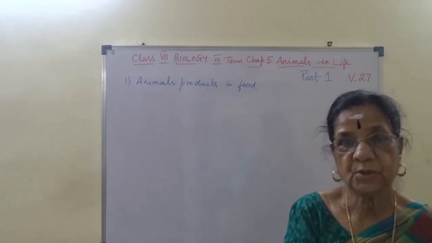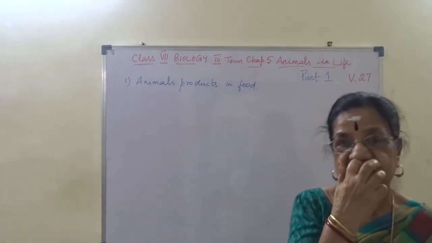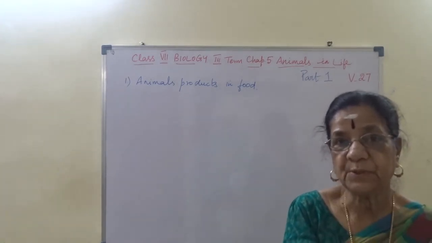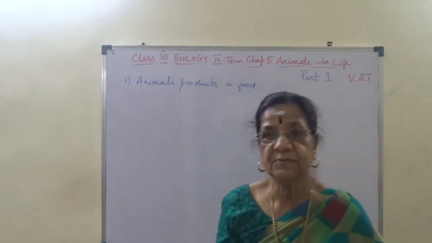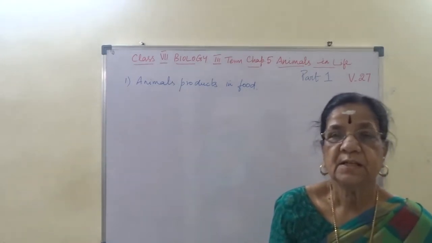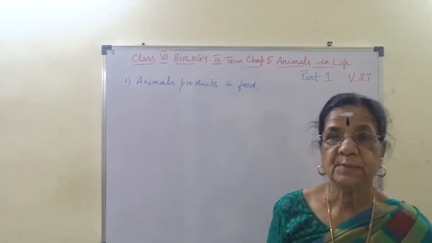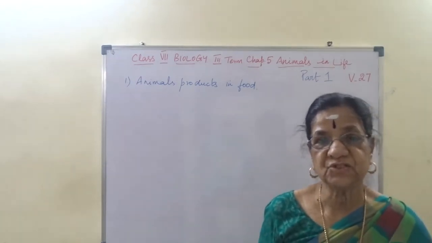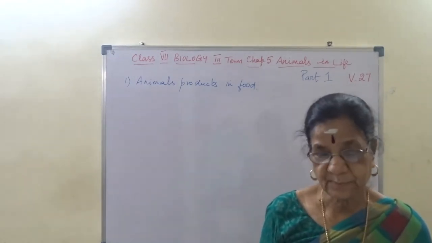I hope you could follow this. We have learnt plant products in earlier classes. Now in this chapter, we are going to learn about animal products. First, what we have seen is milk and milk products.